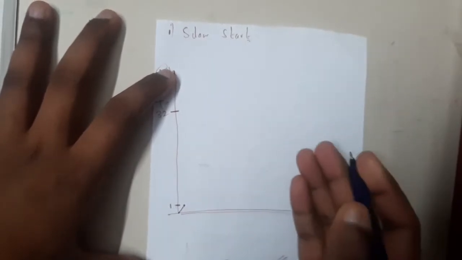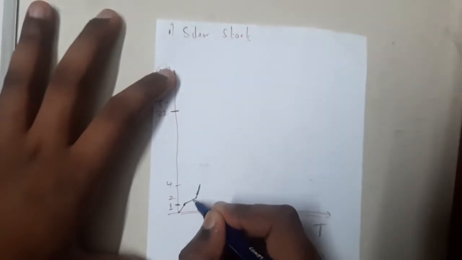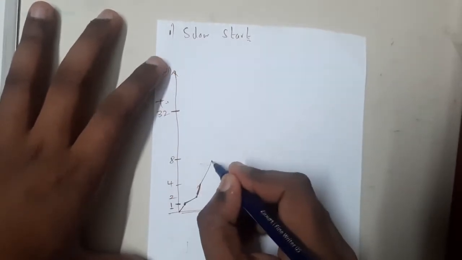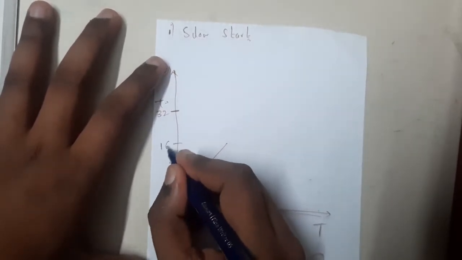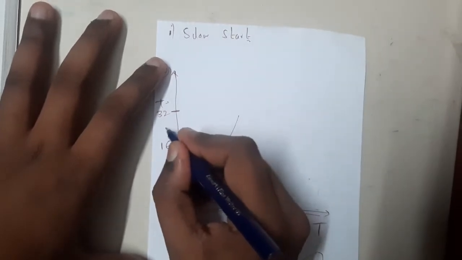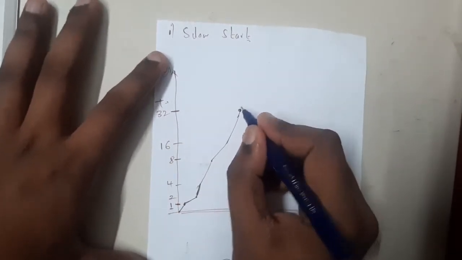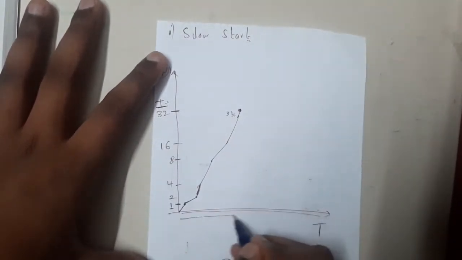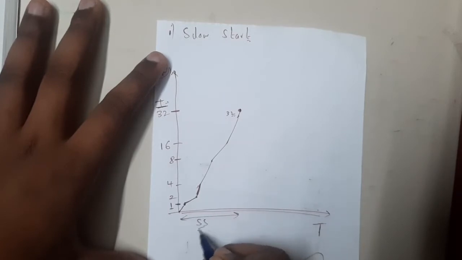If that packet's acknowledgement has been received successfully, then I will double my speed. So instead of one segment, I will send two segments now. Similarly, if the acknowledgement for these two segments is also received successfully, I will double it and send four segments. Again, if successful, I will send 8 segments, then 16, then 32. Now if you observe carefully, we reached our threshold of 32, right? The stage until you reach 32 is called the slow start state, guys.